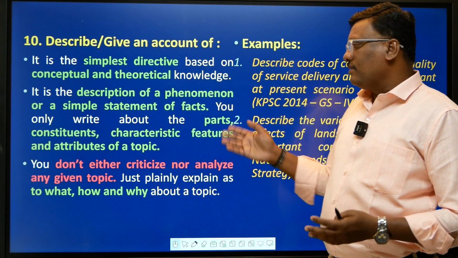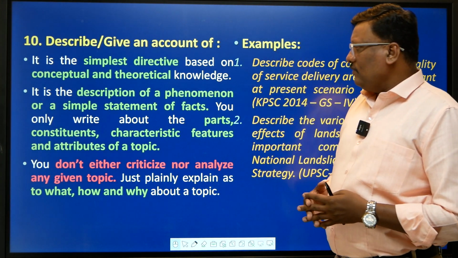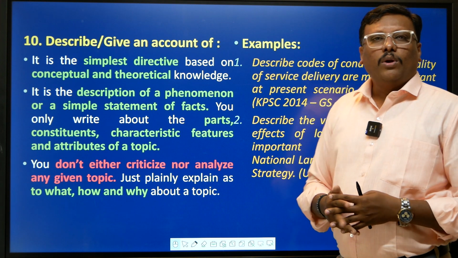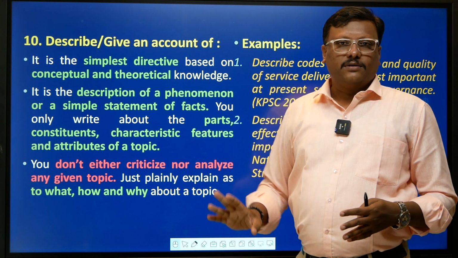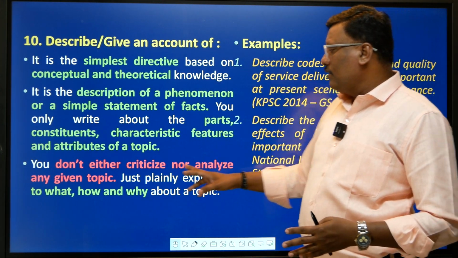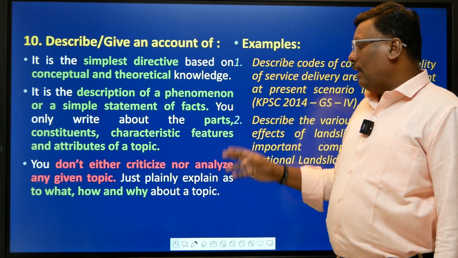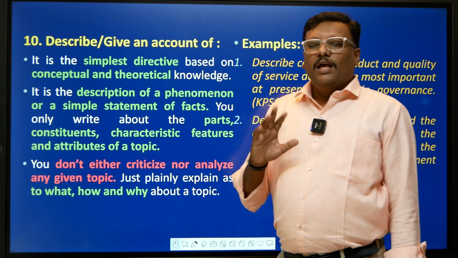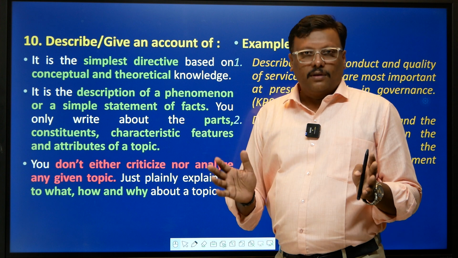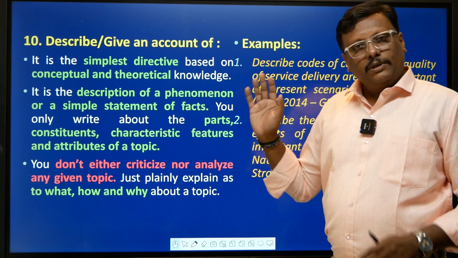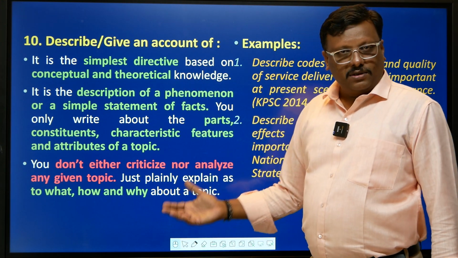That is something which you describe in a particular phenomenon, right? Or a simple statement of facts. You only have to present. For example, describe the Rowlatt Act or describe the Quit India movement. You only present all the facts and figures, right? So there is no criticism required. Why? Because you only have to describe. You don't criticize or analyze a topic, because when you're analyzing, you're trying to give your own opinion. You're examining things in a deeper way. Here there is no examination. You only have a particular static subject, and you only have to describe its characteristic features. That's it. Nothing more, nothing less.